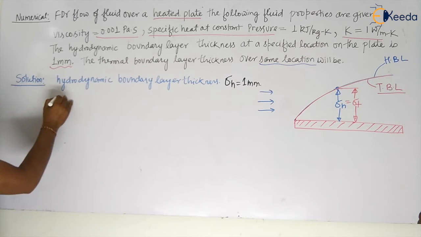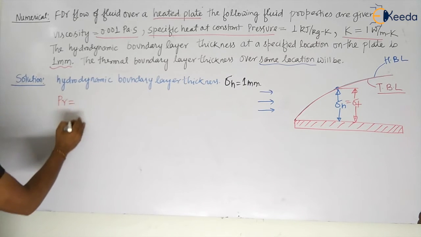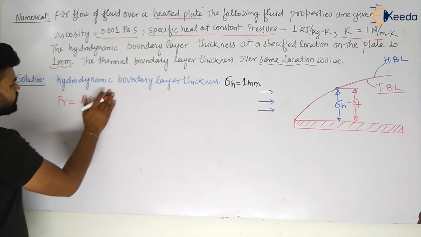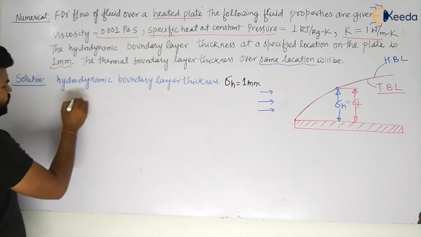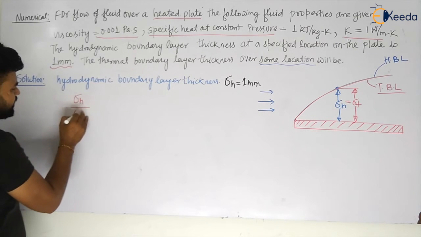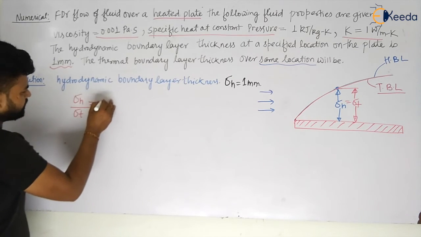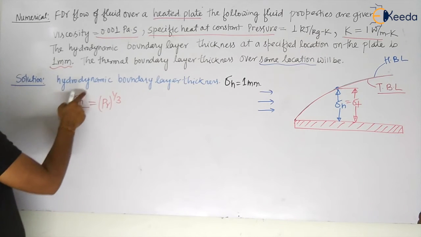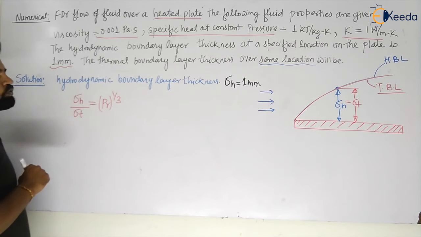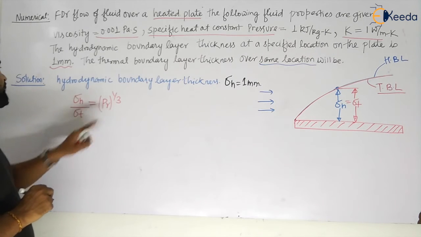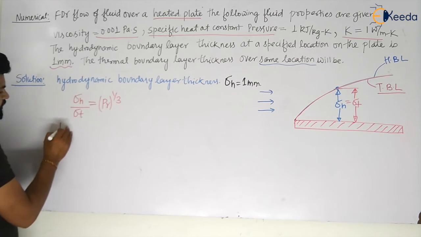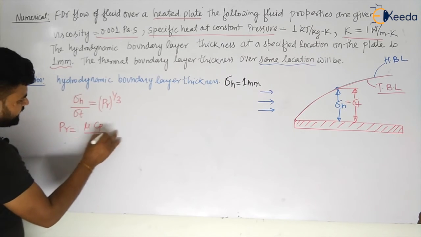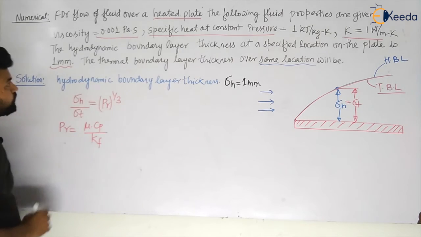So Prandtl number you have to see. We know that Pr is equal to mu Cp by K, my dear students. Or let us understand first that we know that delta hydrodynamic by delta thermal is equal to Pr to the power 1 by 3. Delta hydrodynamic is given, my dear students. So can we calculate delta thermal? Yes, if we know the value of Pr, that is the Prandtl number. So Prandtl number is given by mu Cp by K of fluid, my dear students.